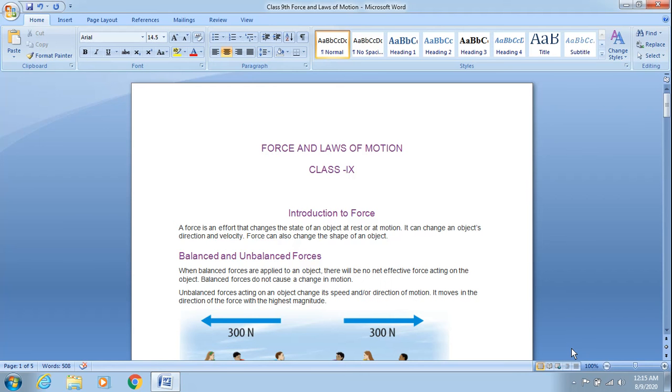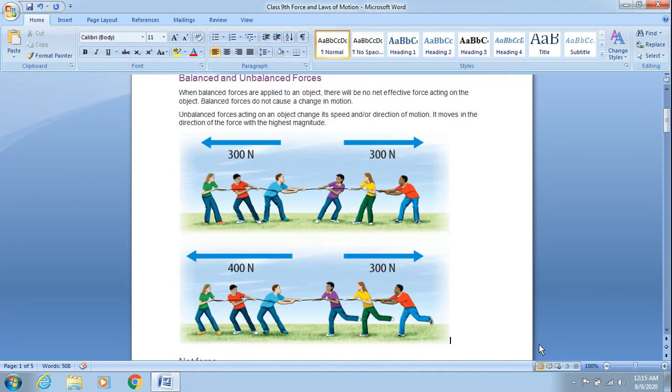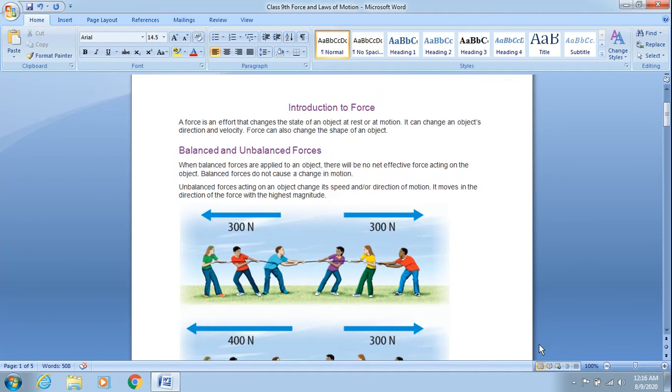Hello children. So let's start with a new chapter, force and laws of motion. As you already know, we have defined force as something which creates a push or pull. A push or pull applied on any object is simply termed as force. Now, what happens when we apply force on any object?